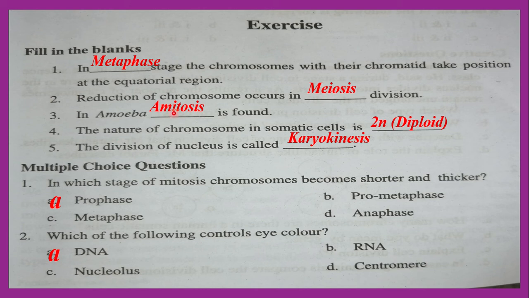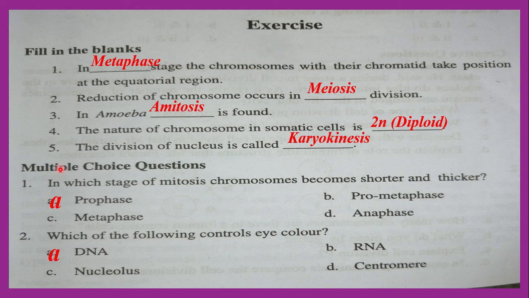In amoeba, amitosis is found because amoeba is a prokaryotic organism, and I think you know that amoeba, bacteria, fungi are prokaryotic organisms, and in the prokaryotic organism amitosis cell division takes place. The nature of chromosome in somatic cell is 2n. Here 2n means diploid, that means 2 sets of chromosomes are present. The division of nucleus is called karyokinesis. Karyokinesis is a combination of 2 words: karyon means nucleus and kinesis means division.